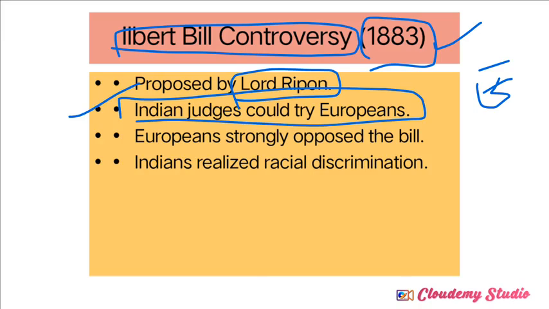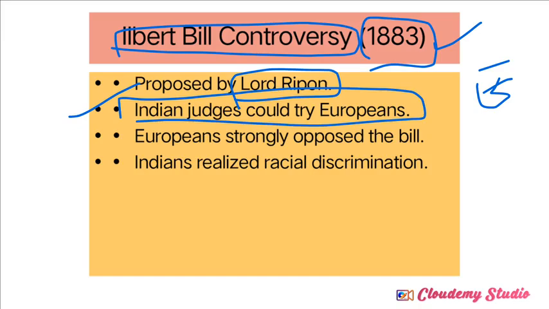That bill is called the Ilbert Bill. When Indians made mistakes, British judges were cruelly punishing the Indians at that time. That's why, to bring equality between Indian judges and British judges, the Ilbert Bill was introduced by Lord Ripon. So Indian judges could try the Europeans.